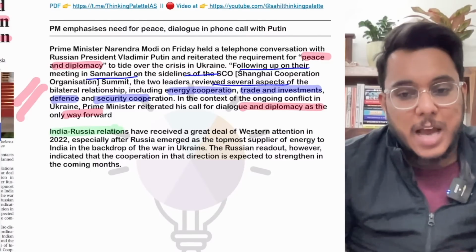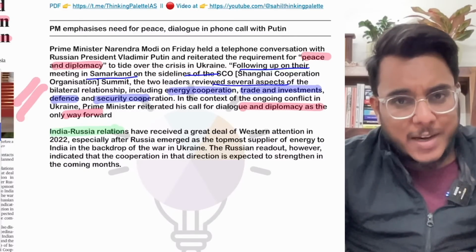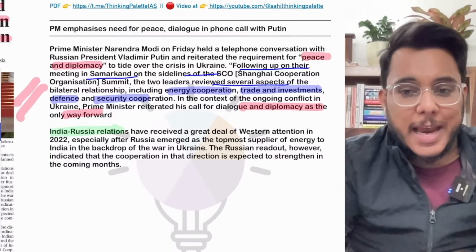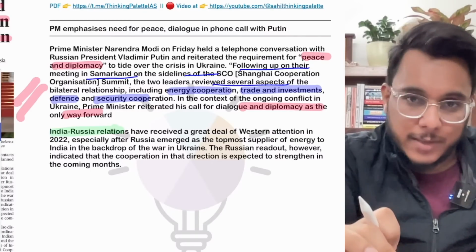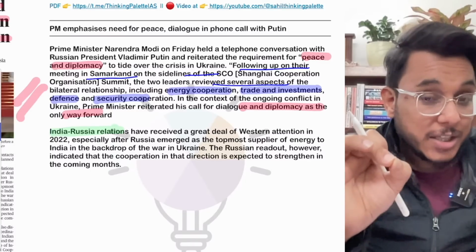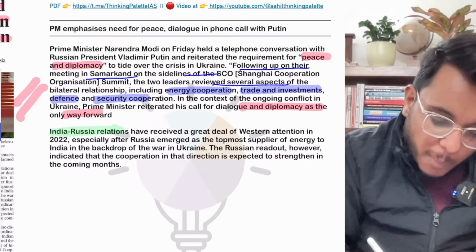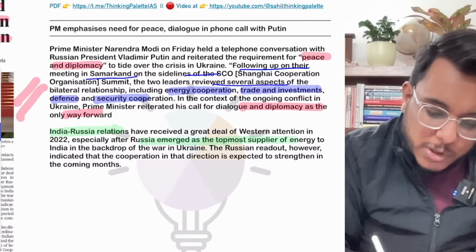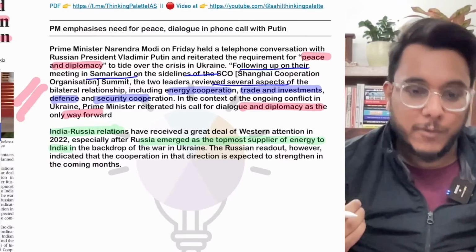So here, if we see this, guys, India-Russia relationships have come a lot into the limelight, because on one hand, sanctions are being imposed on Russia by the West, but India's trade relation is increasing. Number one, Russia has become the topmost supplier of energy to India. We are importing a lot of oil from them.